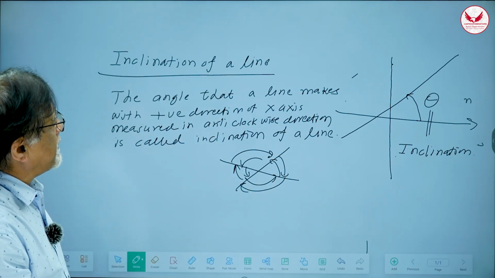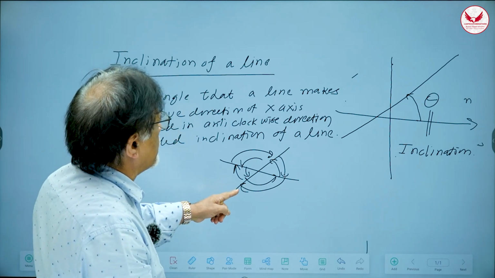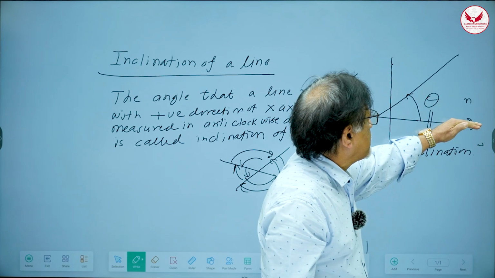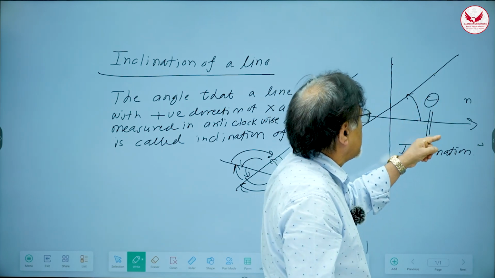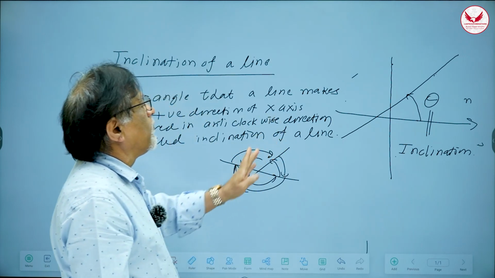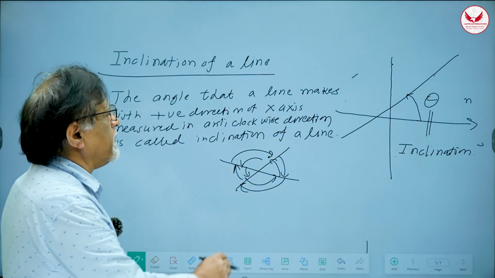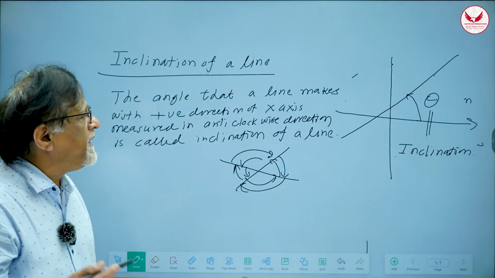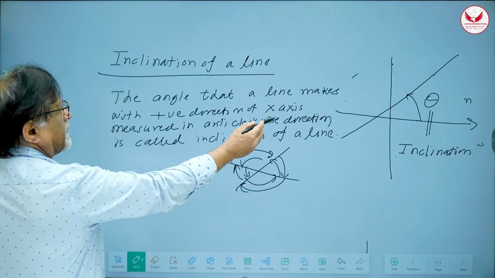So we have to be very, very careful which angle we are talking about. So we are talking about the angle between positive direction of x-axis and the line, measured in anti-clockwise direction. That will be called the inclination. If you measure it in clockwise direction, the inclination will be called negative, right? So this is the inclination. Inclination is this angle.